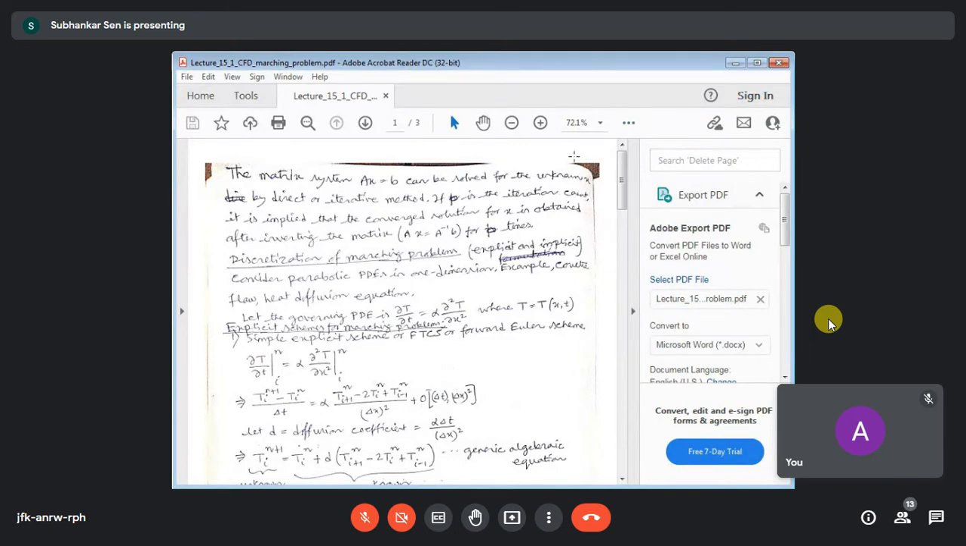So students, can you see, is the screen readable? Can you read the text? Yes, sir. Okay, it is a little light actually, the resolution. So okay, let us just continue.